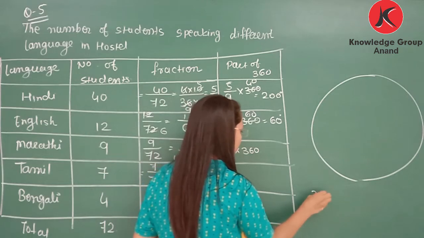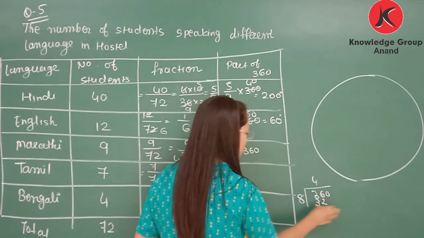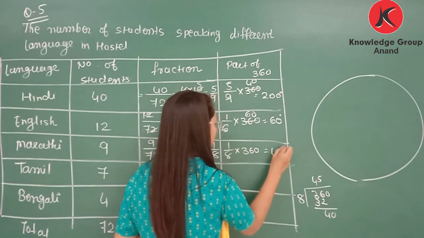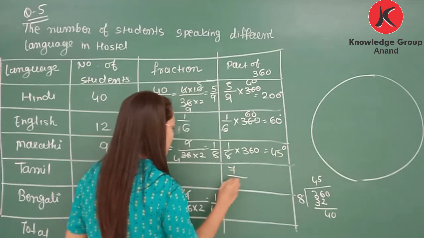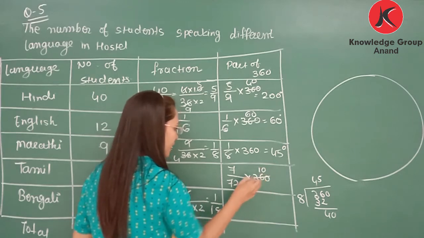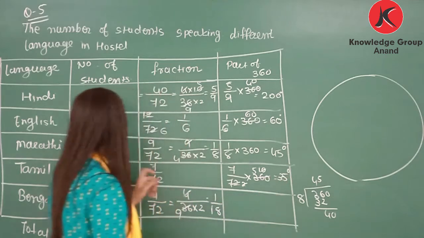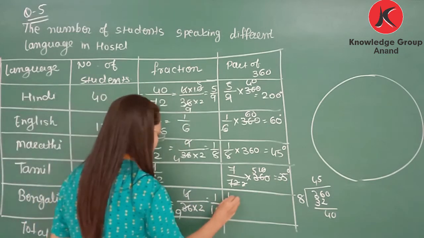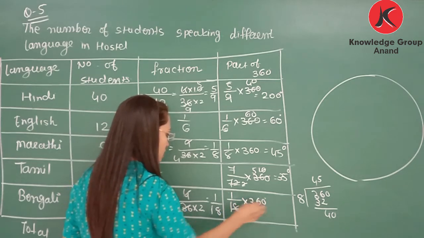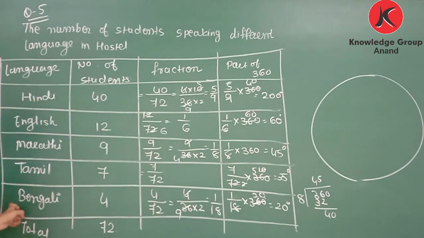So it is 45 degrees. 7 by 72 multiply 360. So that is 35 degrees for Tamil. And 1 by 18 multiply 360. So it is 20. Means 20 degrees will represent the number of students for Bengali.